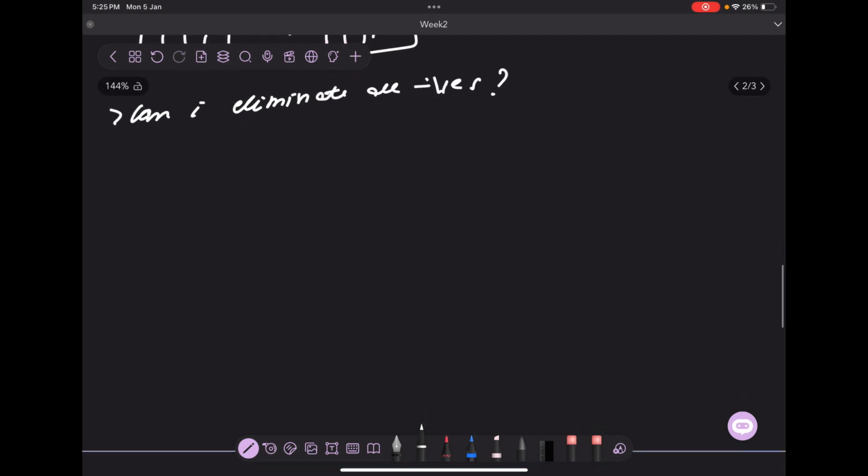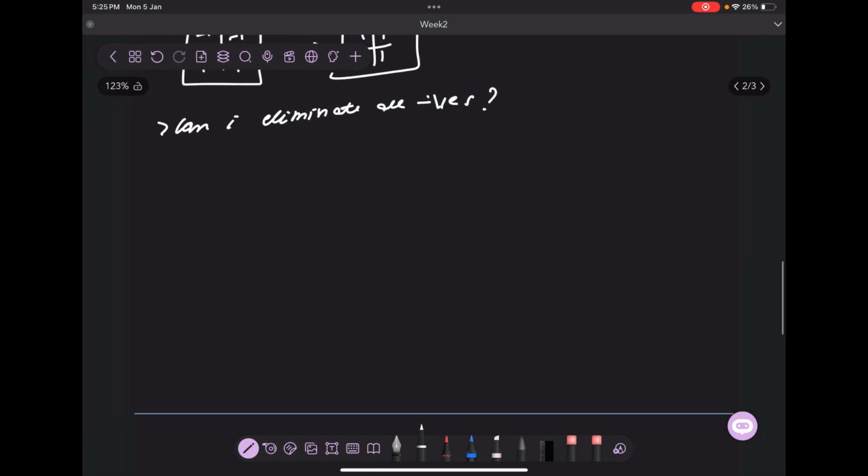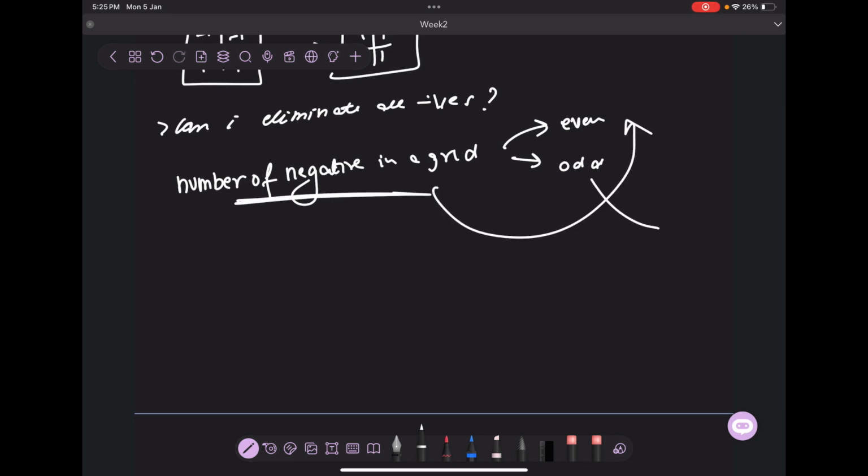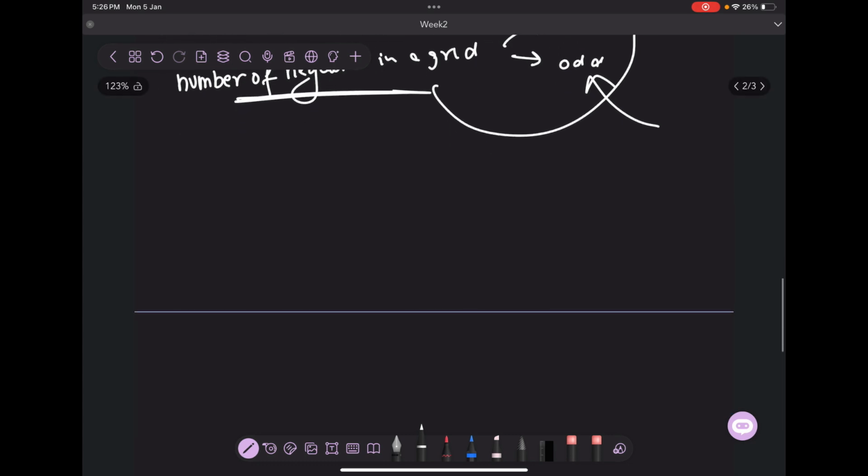When you think through this question, there are two possibilities. Not two ways, but two possibilities: the number of negative numbers in a grid might be even or it might be odd. ऐसा हो सकता है कि जितने negative numbers हैं उनका count even हो सकता है या उनका count odd हो सकता है. You might just pause here and think how am I going to relate to this, but I just carry forward here. तो let us assume कि count even है.